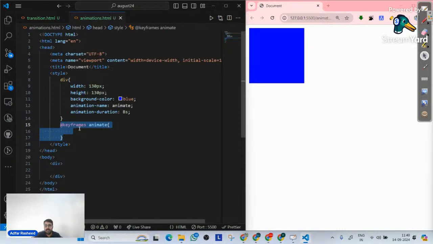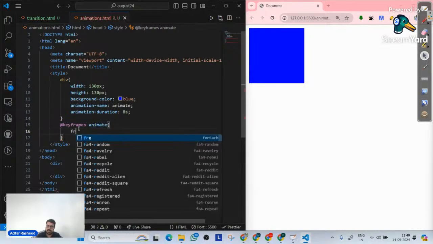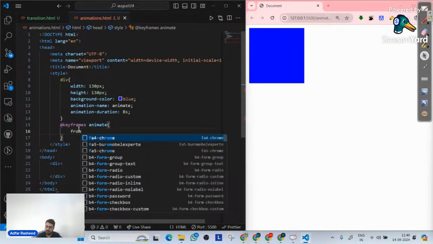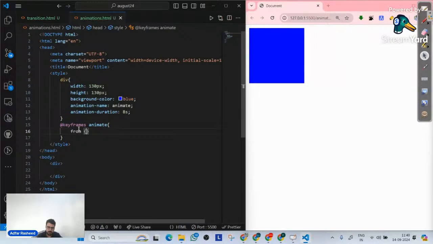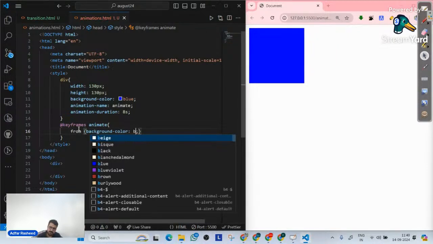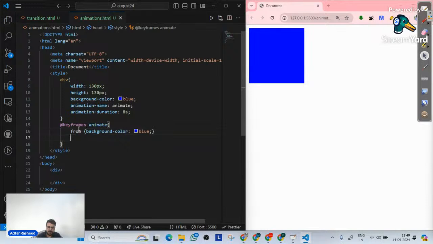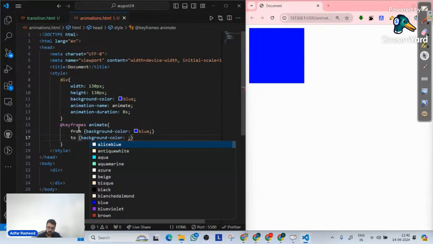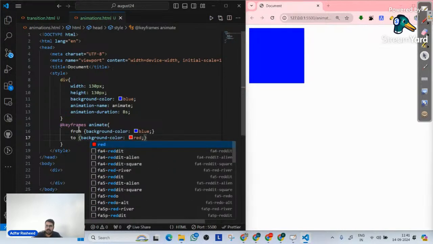Now we can implement different syntax here. For example, the first syntax is we can implement from. So I will simply write from, background color. Initially it is blue, so let me make it blue initially, and then from to. So this is one way of writing animations. So in this case, please write background color red. Now see, as soon as my website has refreshed itself, the animation instantly kicks off.